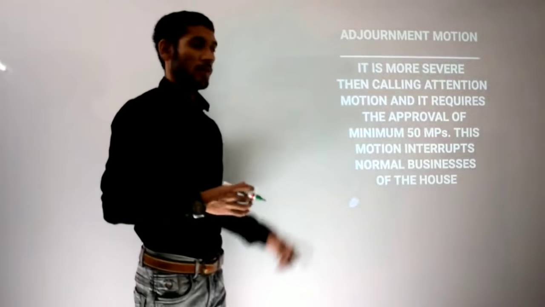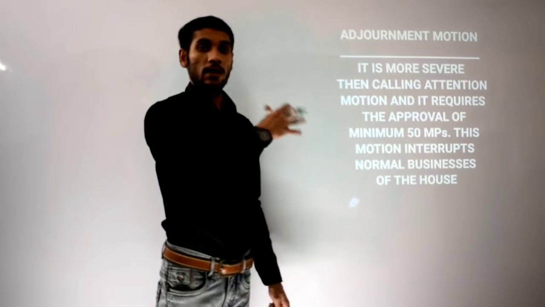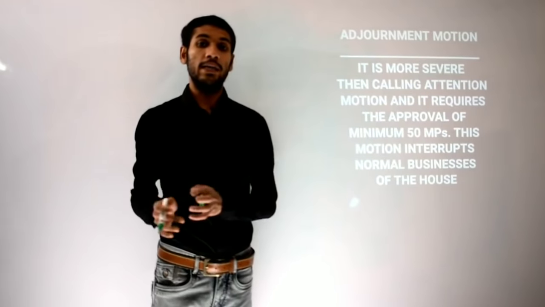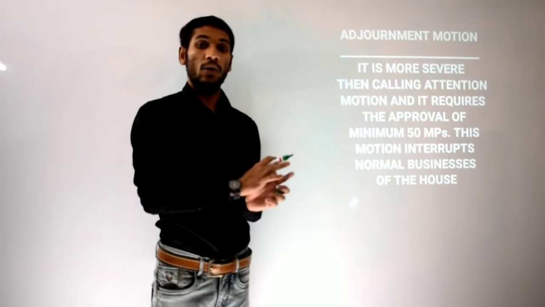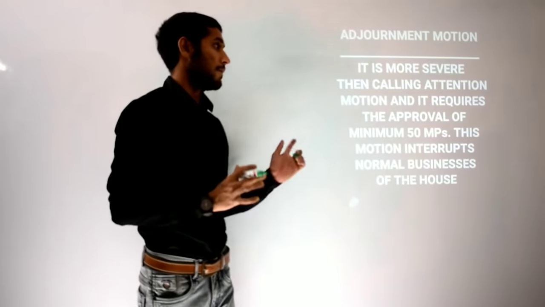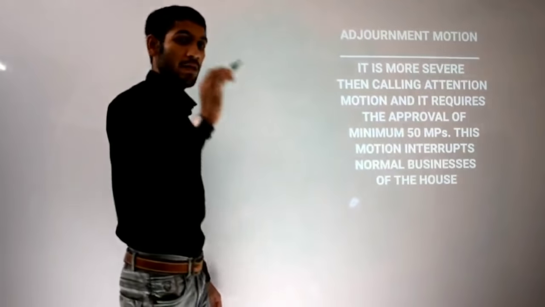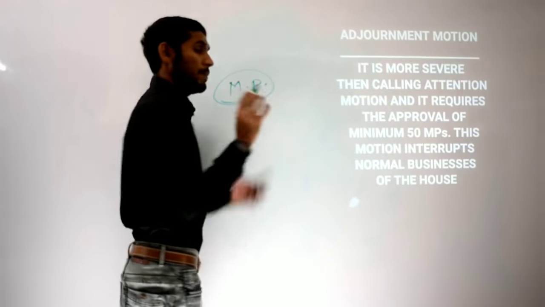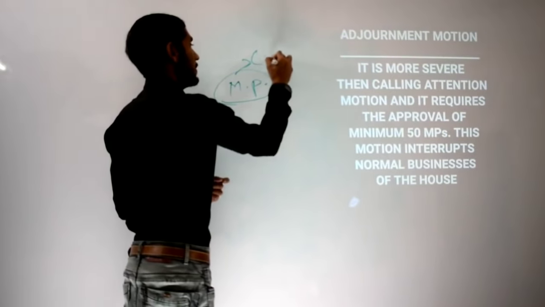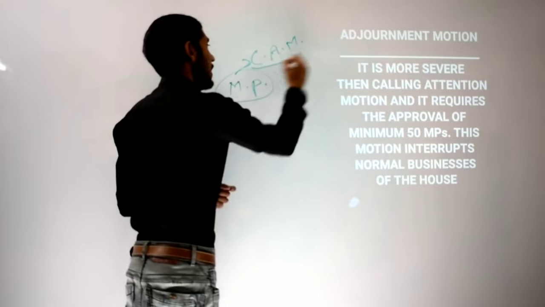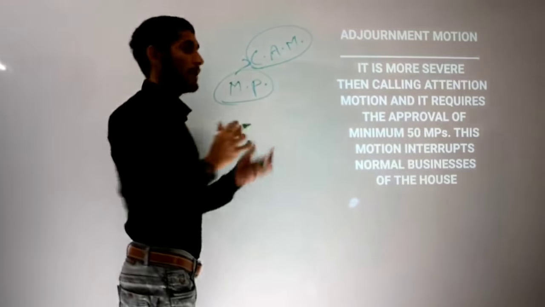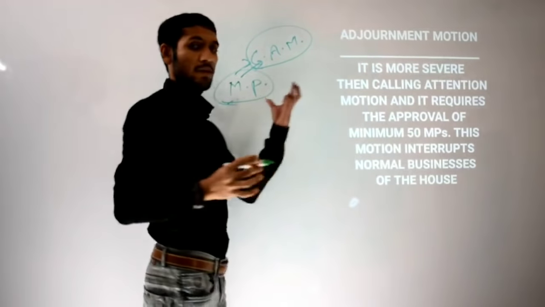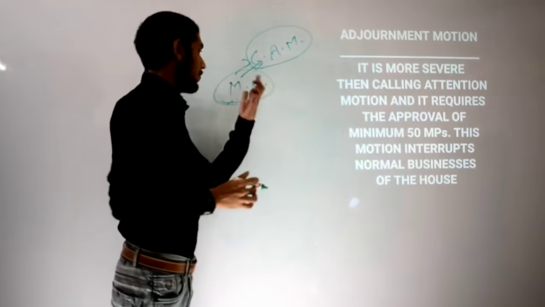See, the adjournment motion, which I am talking about right now, is one step ahead, or you can even say ten steps ahead, of the calling attention motion. Why? In a calling attention motion, even if one MP wants to bring it, then after the permission of the presiding officer, this MP can initiate that motion.